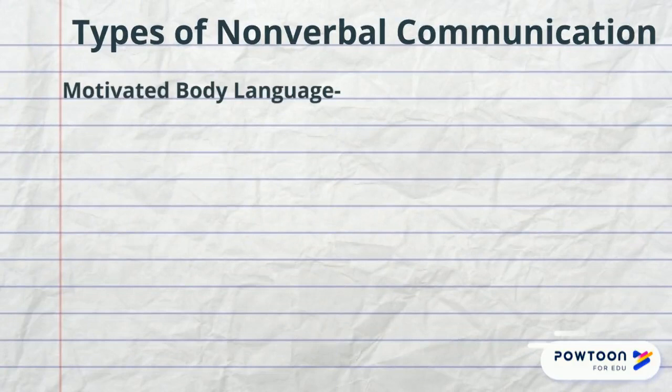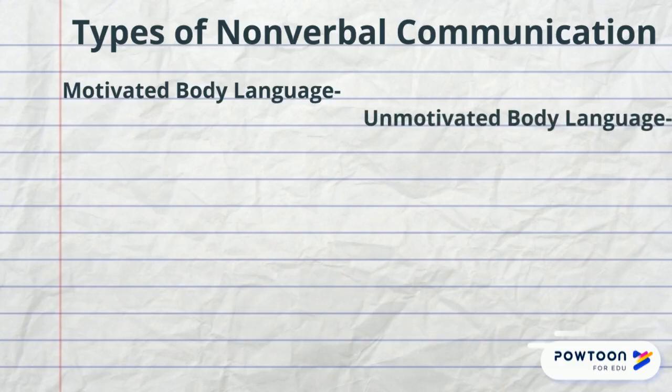Motivated body movement is movement that helps clarify the meaning of what is being said, by adding gestures that emphasize the importance of what is being said. Unmotivated body movement is movement that distracts the listeners from the point being made. An example of this is fidgeting or stuttering.